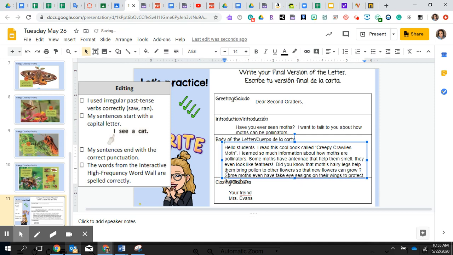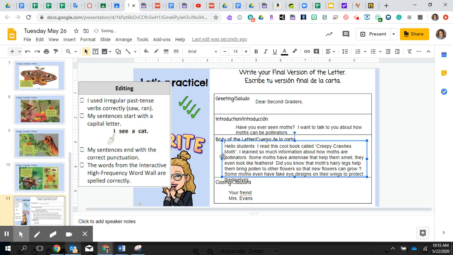Got to change that to a capital letter. Some moths even have fake eye designs. Designs is with a D. On their wings to protect. Let me bring this up a little bit so that you can see it. Oh, and I can make this bigger, wider, so it's better so that you can see. And then it says, some moths even have fake eye designs on their wings to protect themselves.